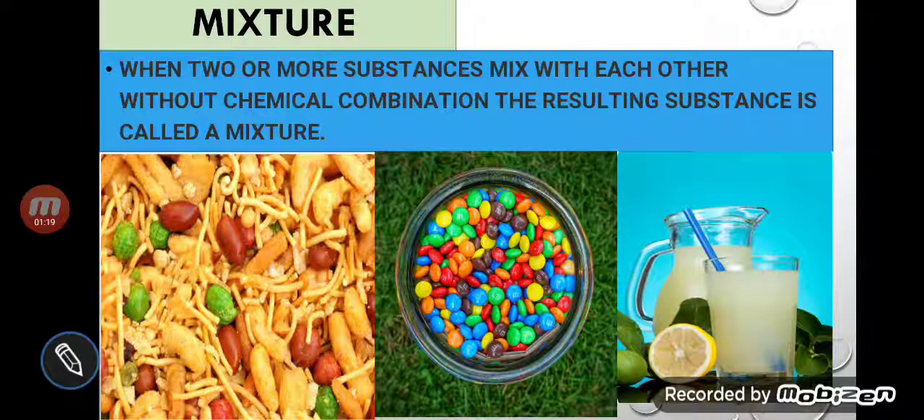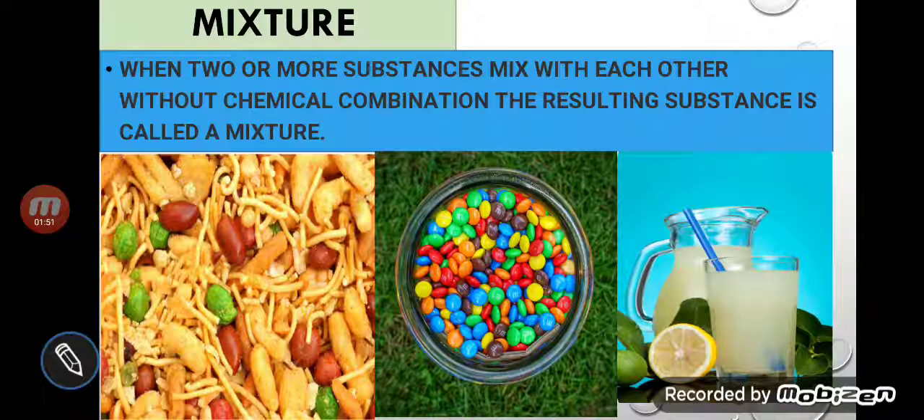If you eat mixture, then you will have a taste of peanut, you will have a taste of dalmut, you will have a taste of nimkin also. So all particles have different taste. It is clear that in a mixture, when we mix together, no new substances will form. The property of their particles will remain the same.